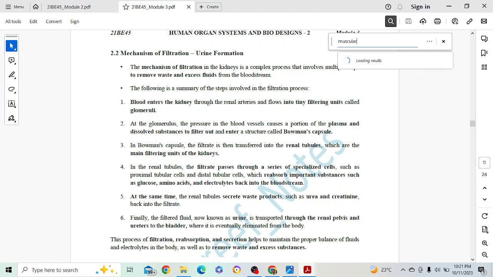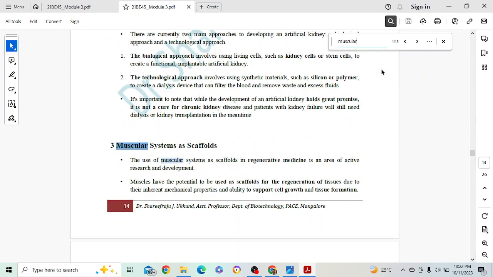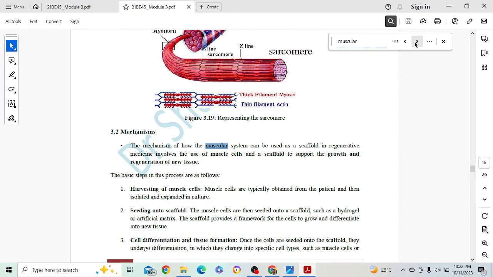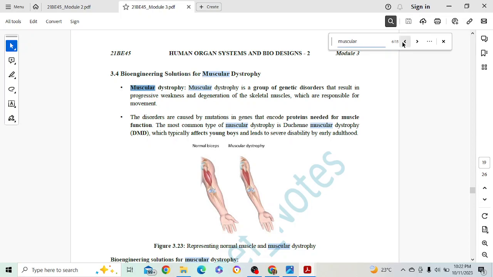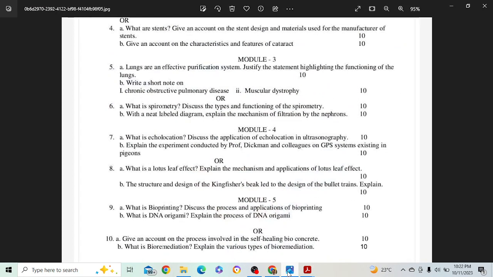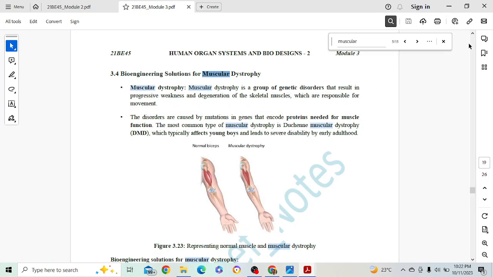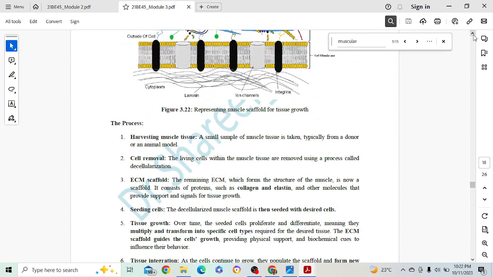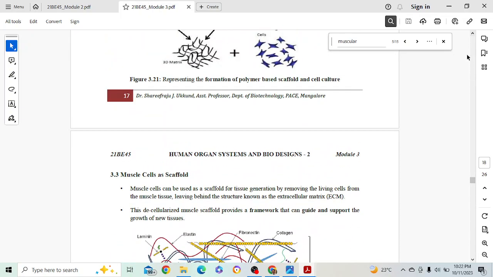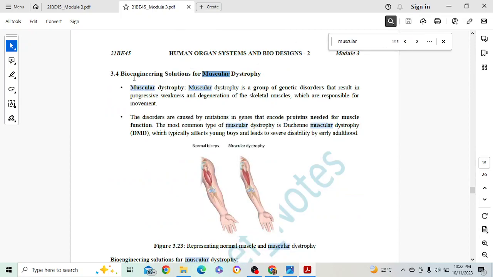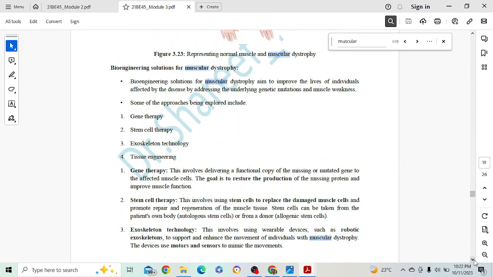This muscular dystrophy is a hereditary disorder. Yes, in this one it comes. Since it is biology for engineering subjects, here they have given muscular dystrophy. So give just a brief introduction about muscular dystrophy. That means you give what is muscular dystrophy. Give the definition, that it is a group of genetic disorders, and write the bioengineering solutions for this.